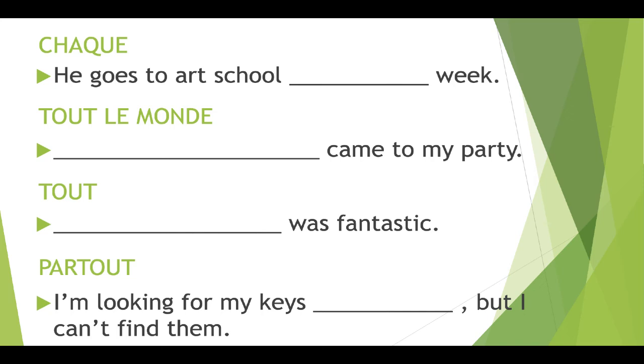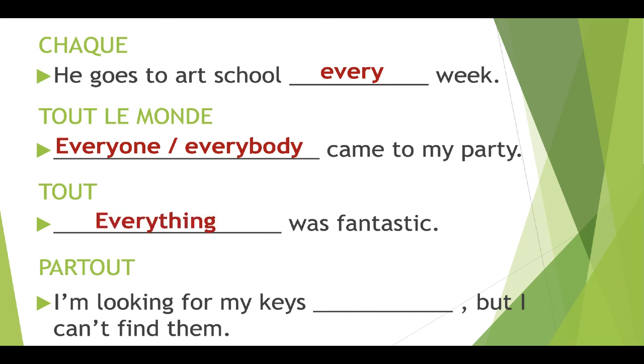With every, to translate chaque, he goes to art school every week. Tout le monde, everyone or everybody came to my party. Tout, everything was fantastic. Partout, I'm looking for my keys everywhere, but I can't find them.